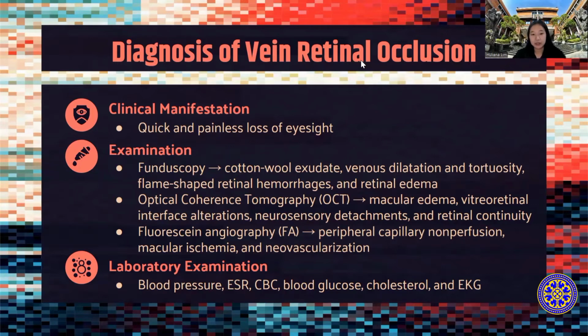Another test that can be done to determine the etiology of CRVO, which is related to vascular disease, such as blood pressure, CBC, blood glucose, and electrocardiogram. Okay, I think that's it for the diagnosis. We can continue with my peers.